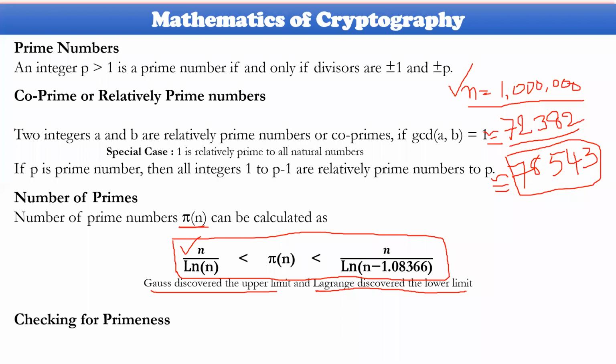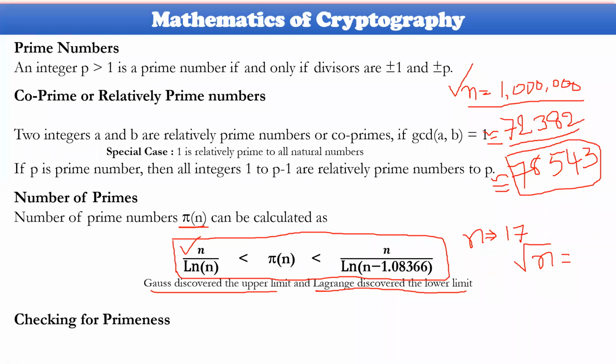So primeness: if you consider any number, let me consider 17. 17 is a prime number, so take n equal to 17 and identify its square root value. Before this root value, identify the primes; if any of those primes divides the number, then it will not be considered a prime. Otherwise, it is a prime. I'll give you a specific example.